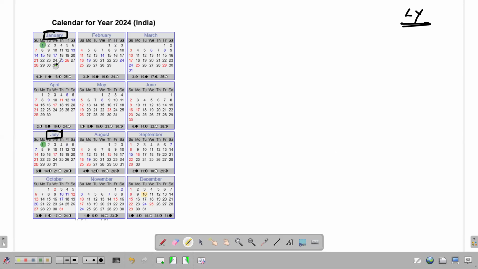And both these months have 31 days. So that is what I meant when I said leap year. This particular January and July are identical twins, because they are actually one and the same.